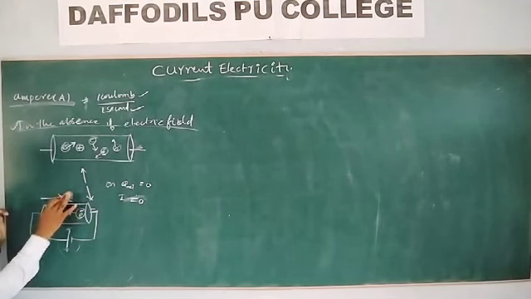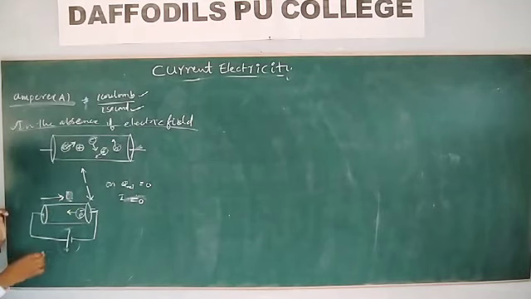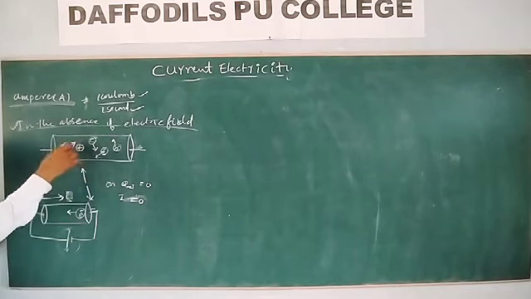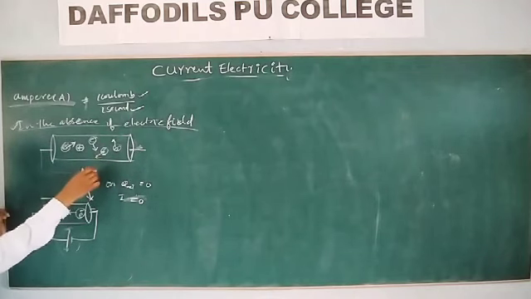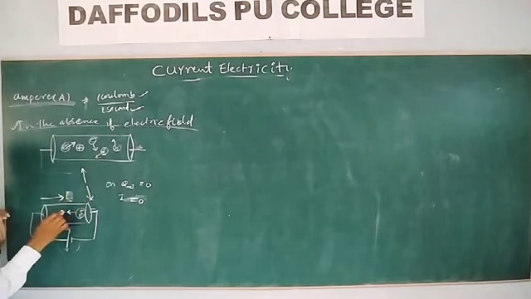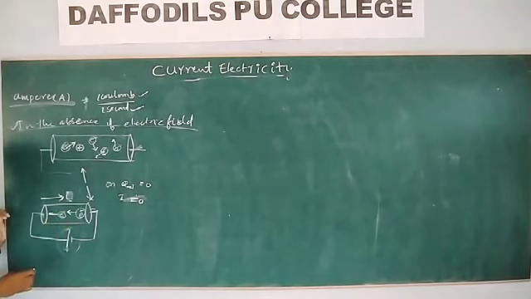Are you clear? Although electrons move randomly in different directions, once you apply the electric field, all these electrons are aligned in the same direction, so that we will get the electric current.